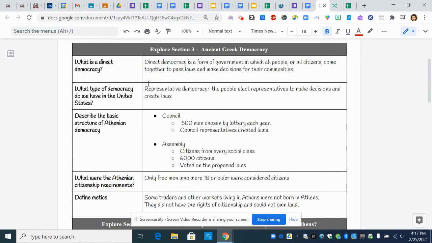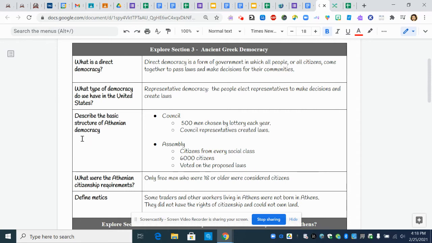So what is a direct democracy? A direct democracy is a form of government in which all people or all citizens come together to pass laws and make decisions for their communities. What type of democracy do we have in the United States? In the United States, we have a representative democracy. The people elect representatives to make decisions and create laws.